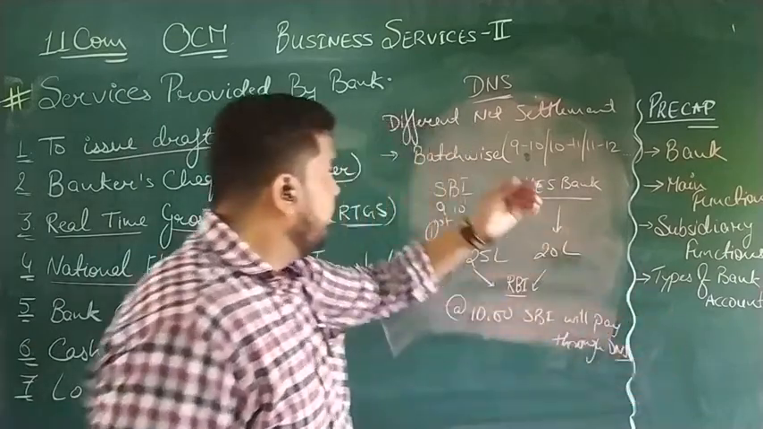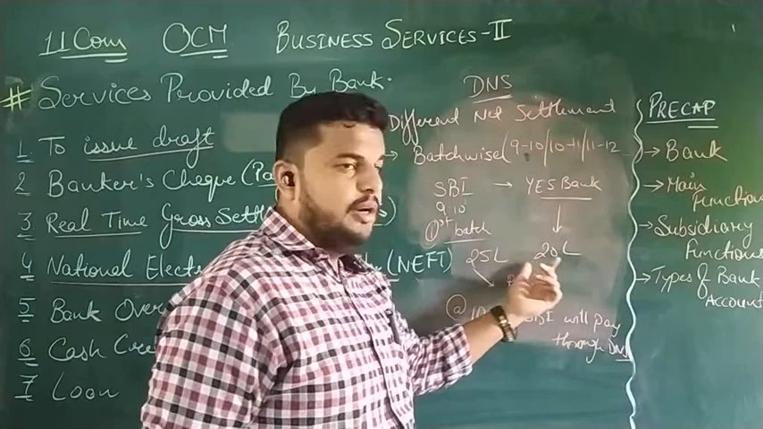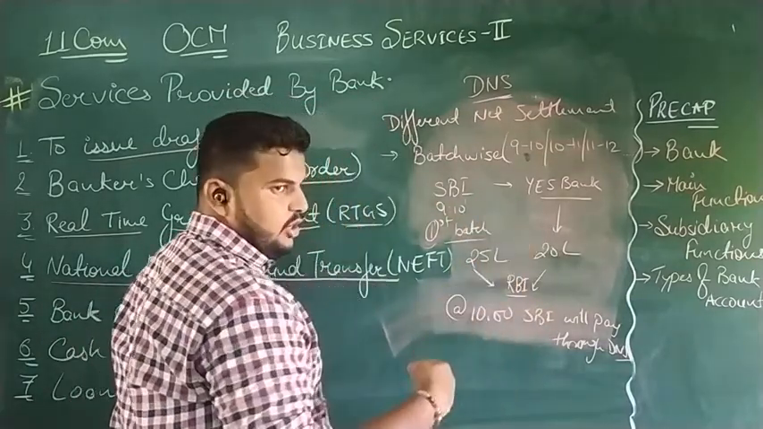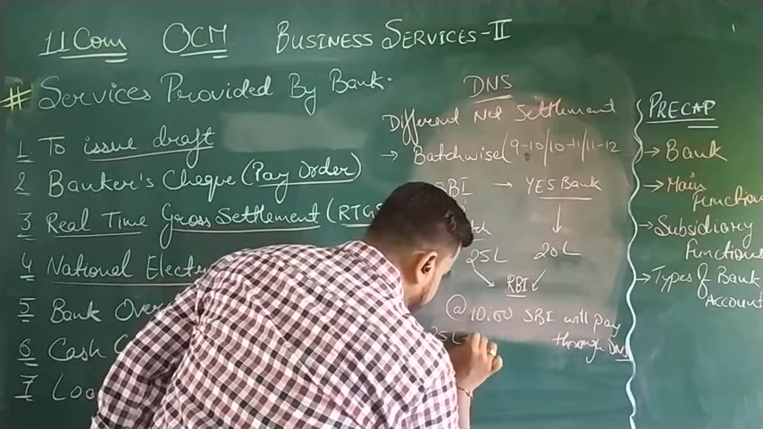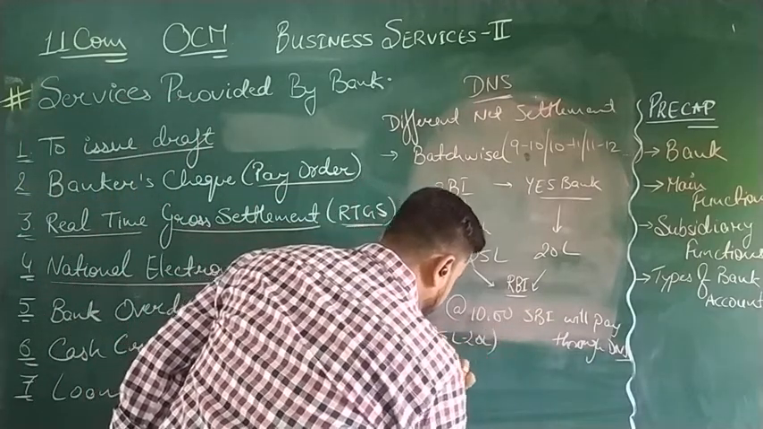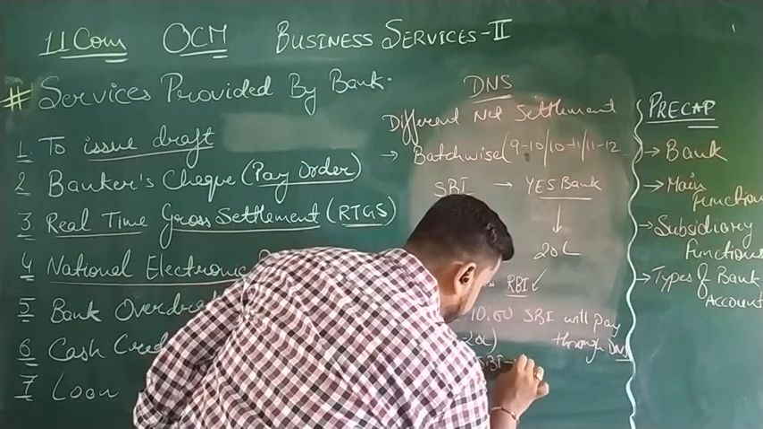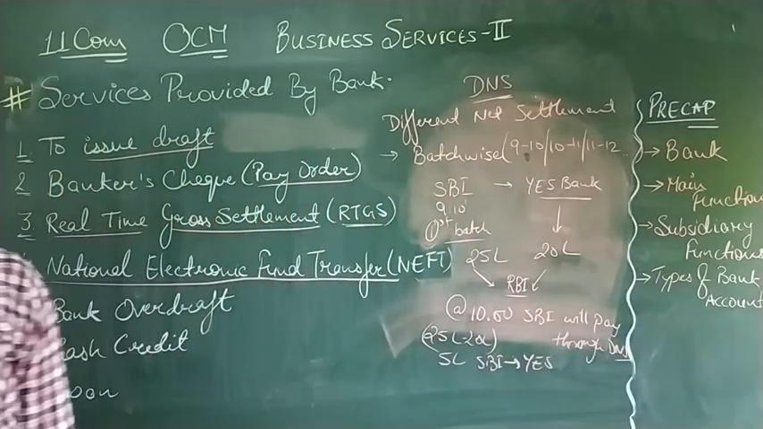Deferred net settlement. So we will find out the net difference between these. The net difference is 25 lakhs to pay, 20 lakhs to receive. That means 5 lakhs to pay. So 25 lakhs minus 20 lakhs, 5 lakhs SBI will pay to Yes Bank.